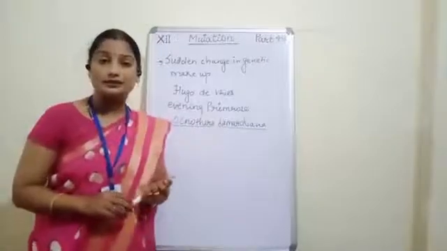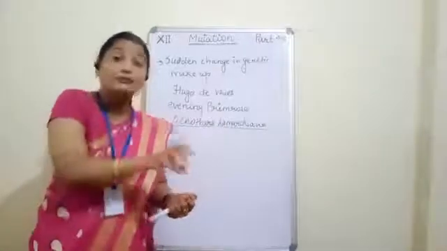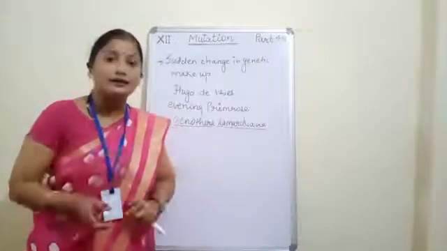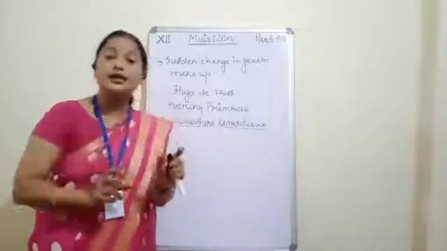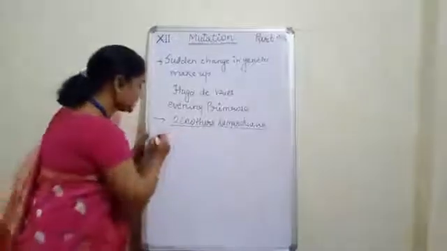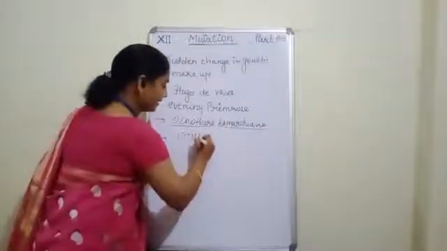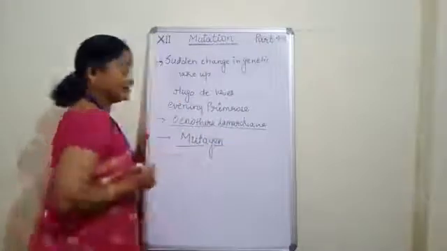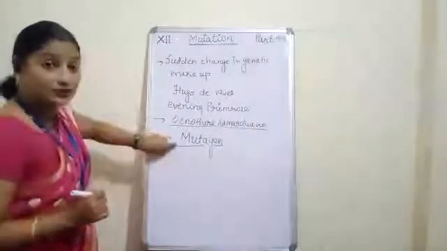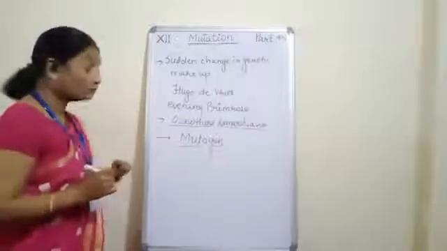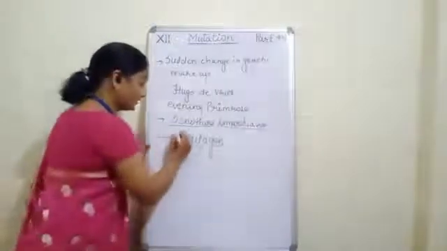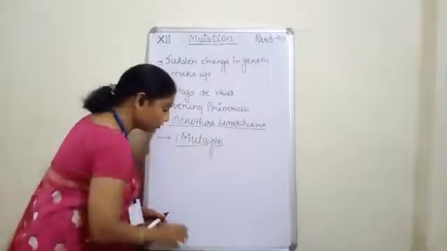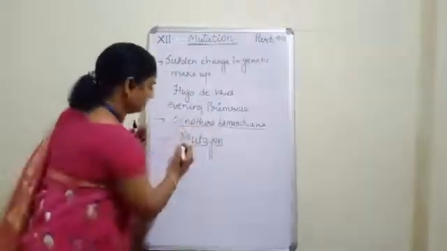Now children, a question must come in your mind: how does this sudden change occur in the gene? There should be something because of which the genes get altered. And that something is called mutagen. Understood? Mutagen. Now, this word mutagen has come from two specific words. Number one, muta, and the meaning of muta is mutation.